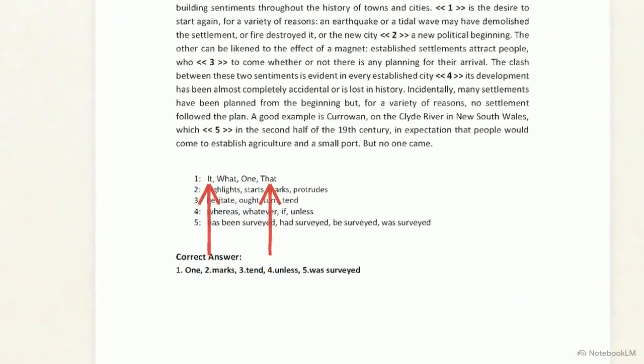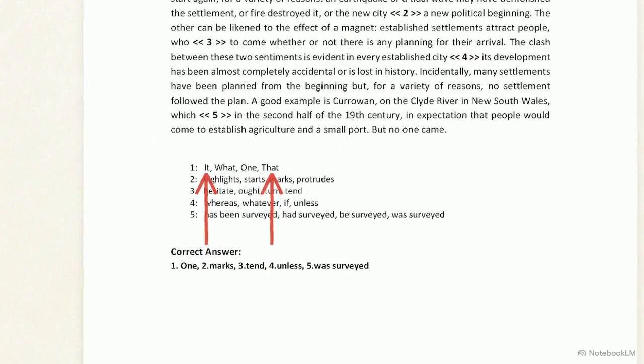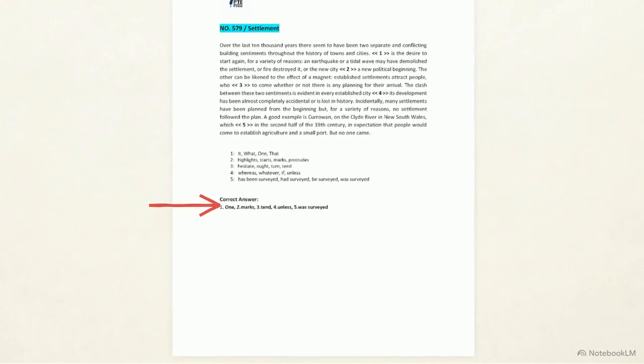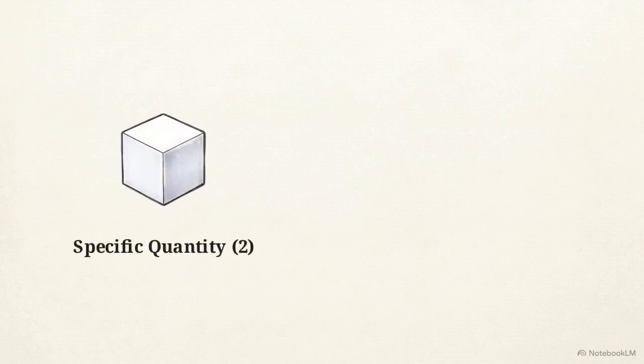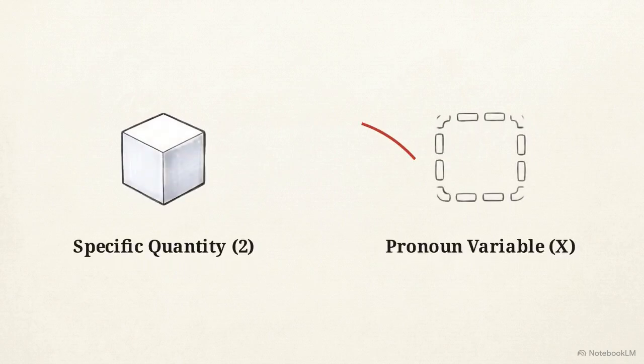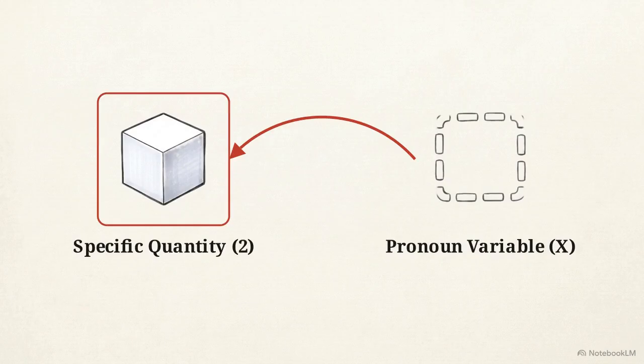"It" and "that" function as definite pronouns referring to a single established idea, not the start of a list. "What" initiates a noun clause that doesn't fit the sentence's subject-verb structure. Only "one" can mathematically initiate the "one, the other" sequence required here. By inserting "one," the logic of the 2 conflicting sentiments is perfectly resolved. In academic writing, pronouns are strict variables. They must point back to specific quantities or concepts established earlier in the text.